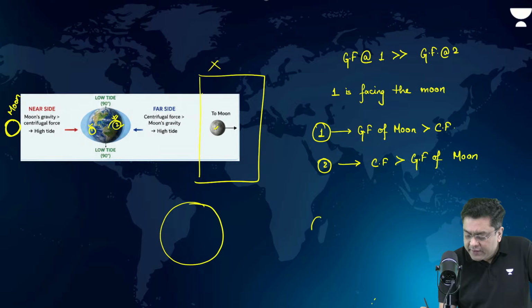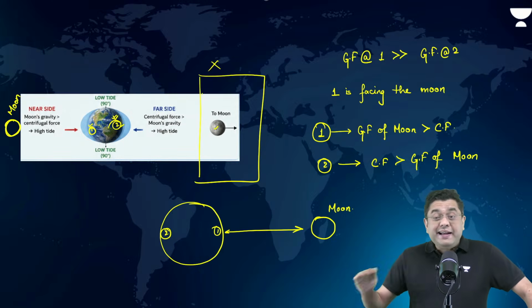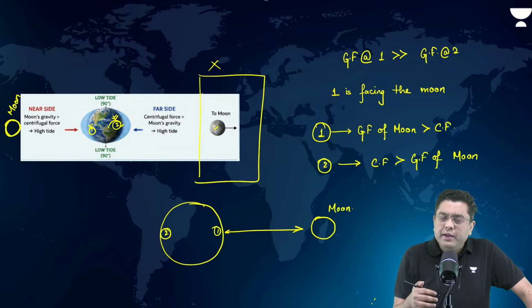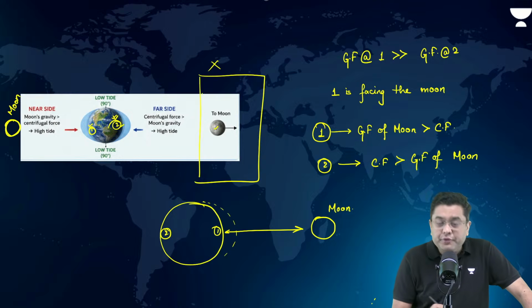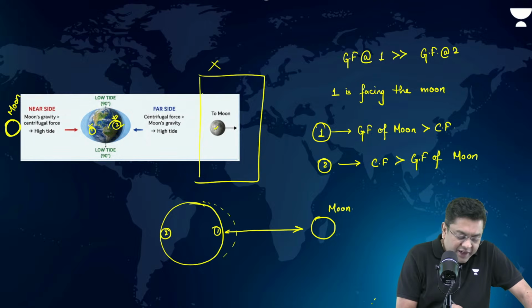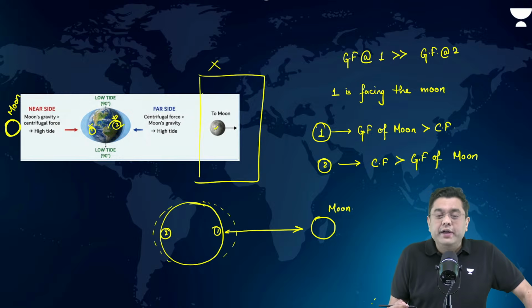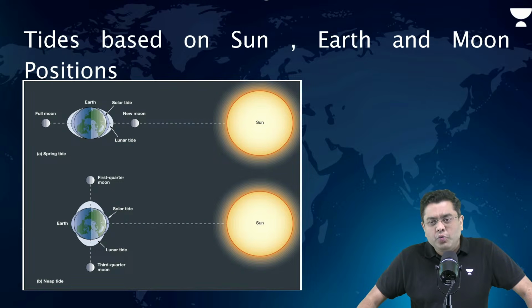The moon will extend its gravitational force, high at 1 and minimum at 2, isn't it? Centrifugal force will be equal everywhere. So at the region of 1, both gravitational force and centrifugal force add on to each other, whereas at 2, the addition is less. That is why the counter bulge is slightly of lower height as compared to 1.